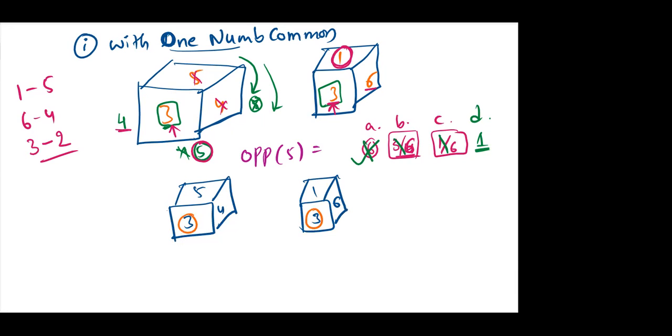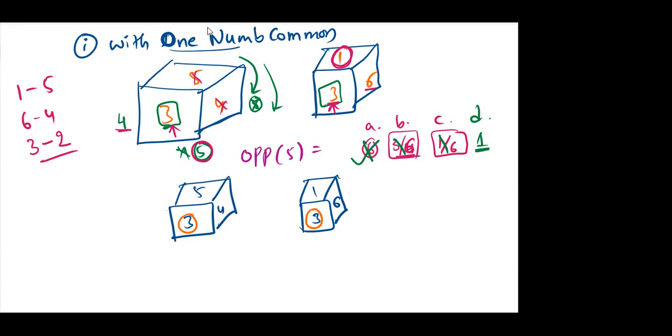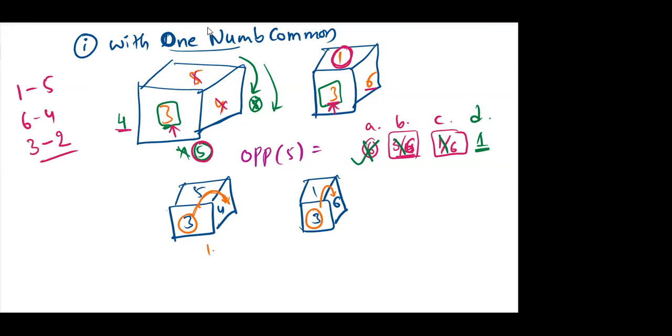So from that 3, you have to write the path. When we are moving either clockwise or anti-clockwise, anyone is okay. But if you move clockwise in one dice, in the other dice also you have to take clockwise. If you move anti-clockwise in one dice, you have to take anti-clockwise in the other dice too. So in the first dice, what is the journey? After 3, what number are we getting?